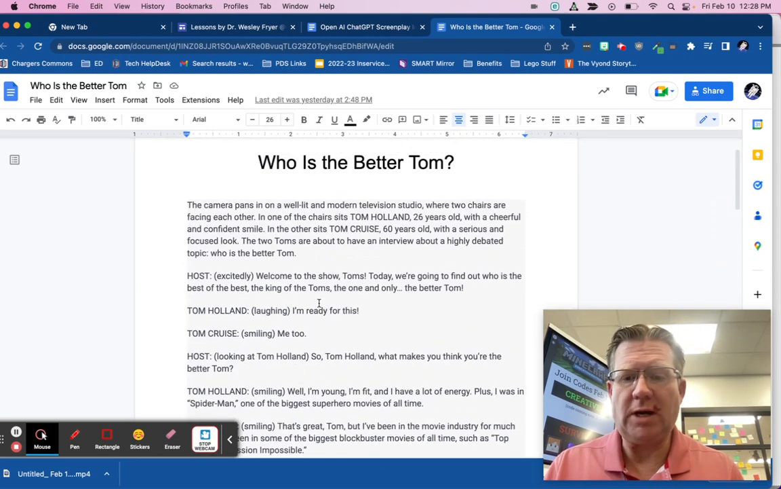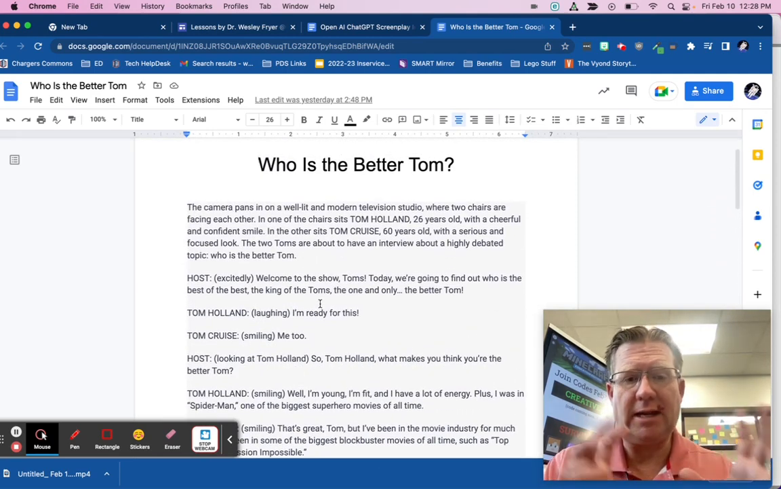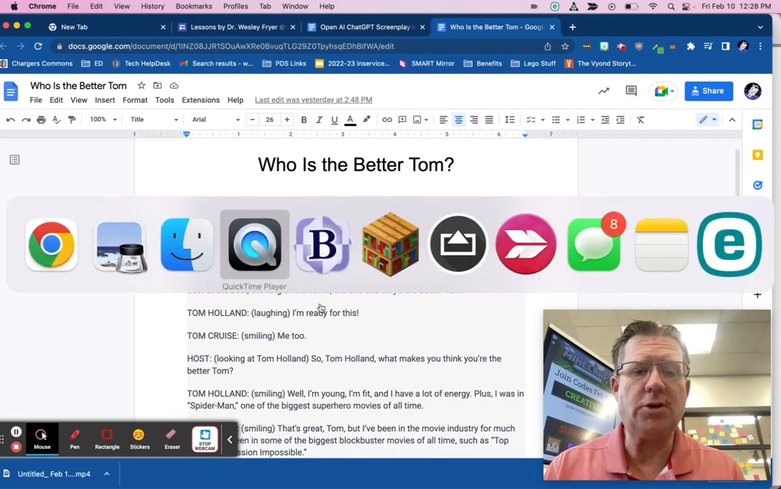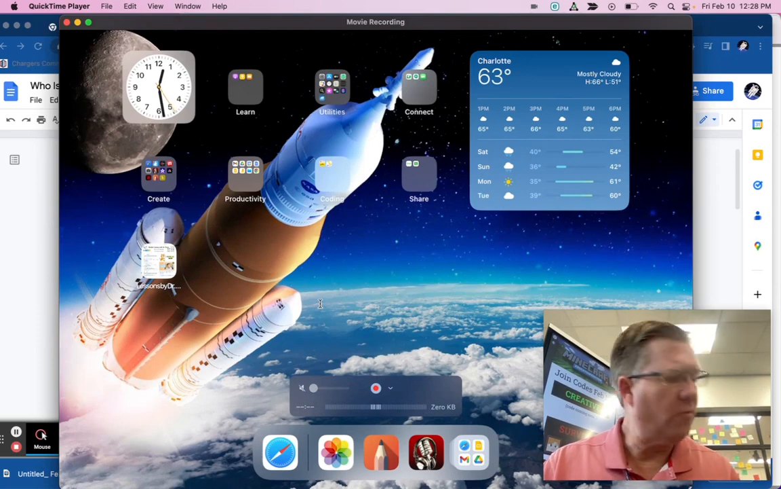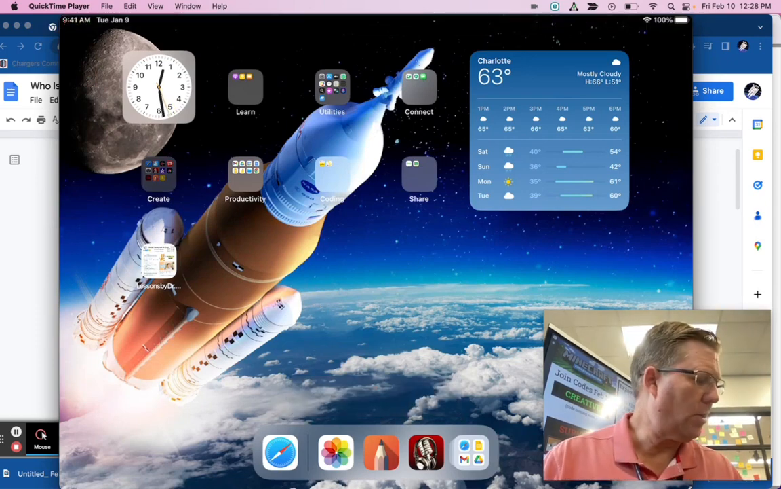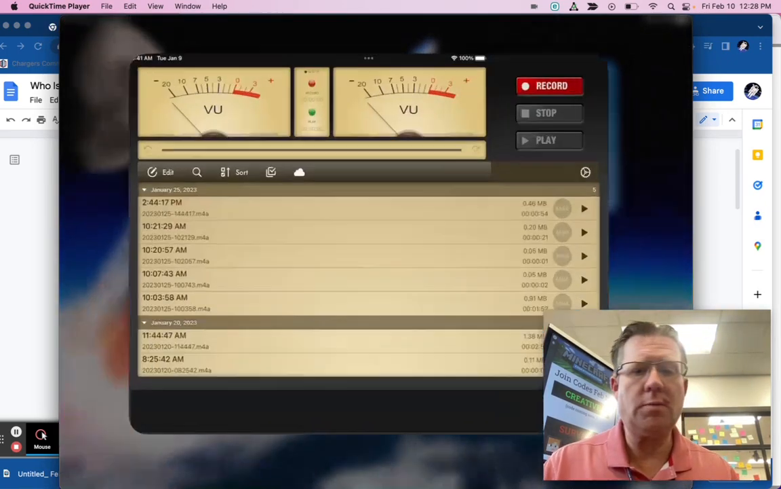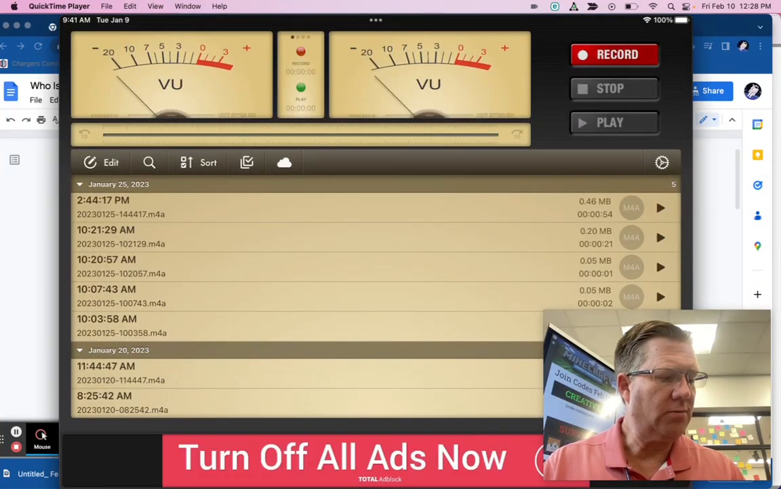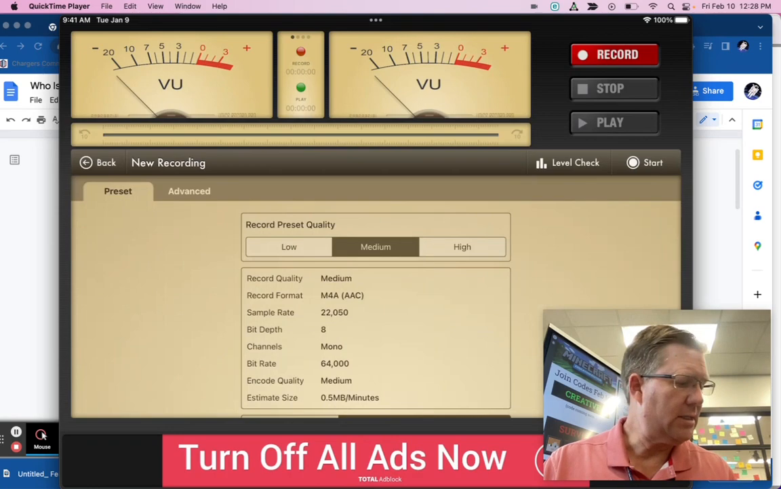All right, so what I recommend is that on one iPad or laptop you have the script up, and then with one iPad for your group, you're going to go ahead and open up Voice Record Pro. So I'll go ahead and open up the Voice Record Pro app. Remember that this app is free. You're going to go ahead and click record on it, and then you're going to click start.